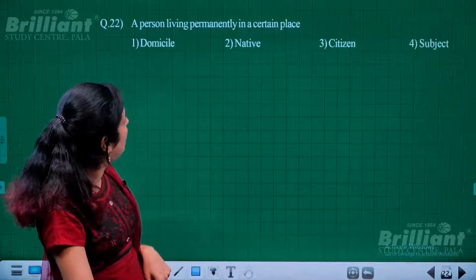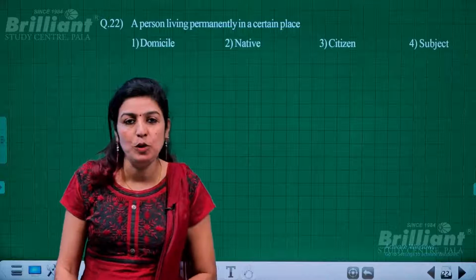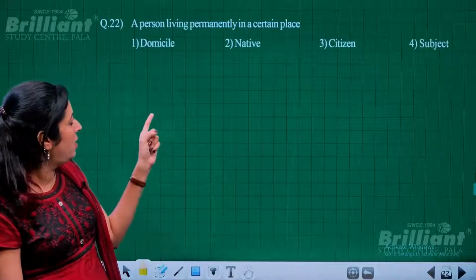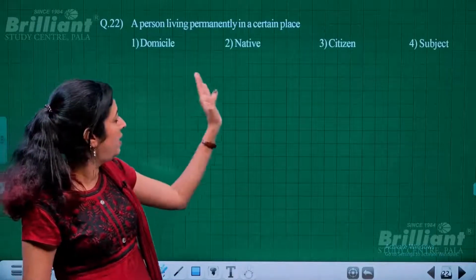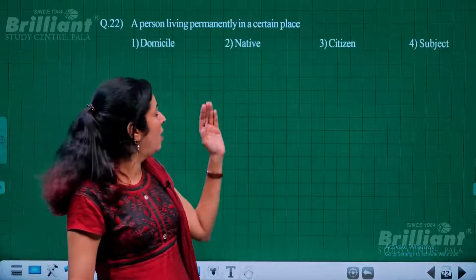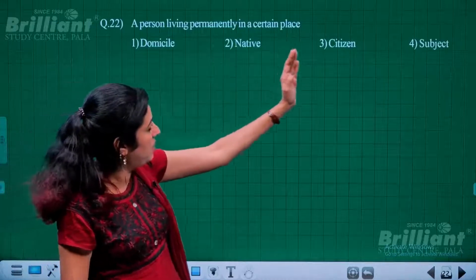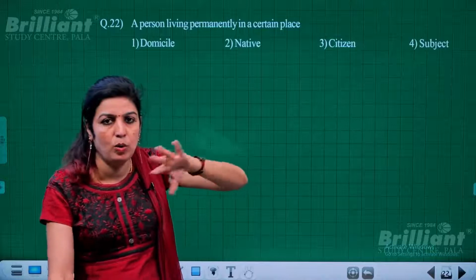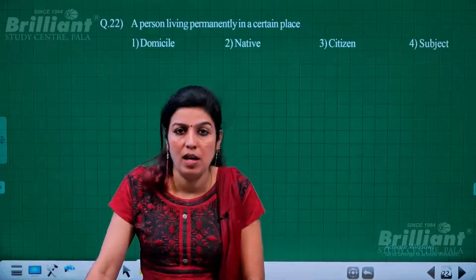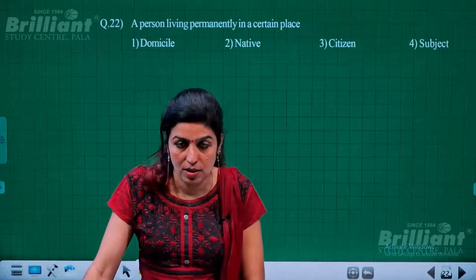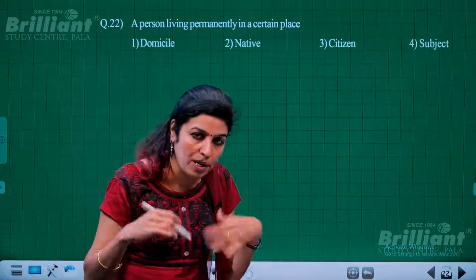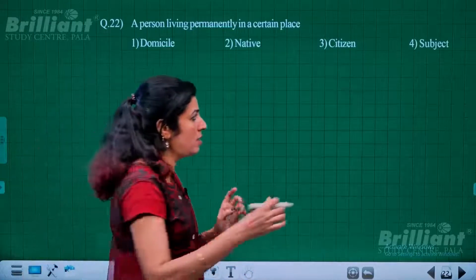Then, a person living permanently in a certain place. You may get confused with the options, right? We have four options: domicile, native, citizen, subject. Subject, you know, the people who live in a nation and are ruled, the subjects of the king. The king spoke to his subjects. That means the people who belong to a particular area or who are being ruled by a ruler. So this is not to be taken.